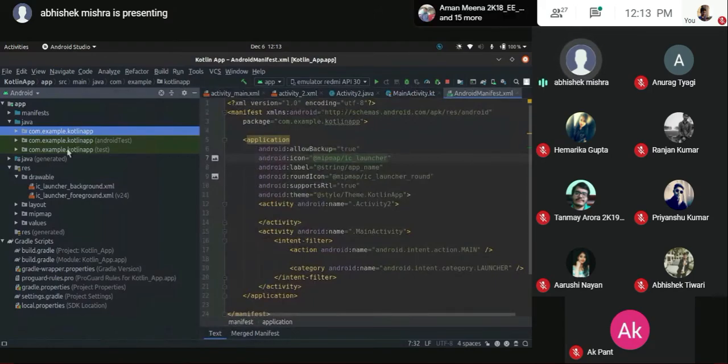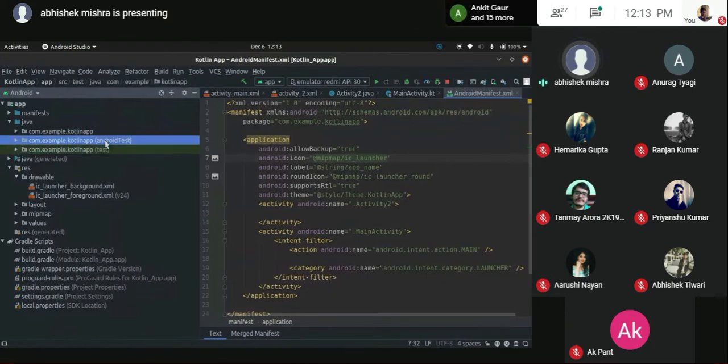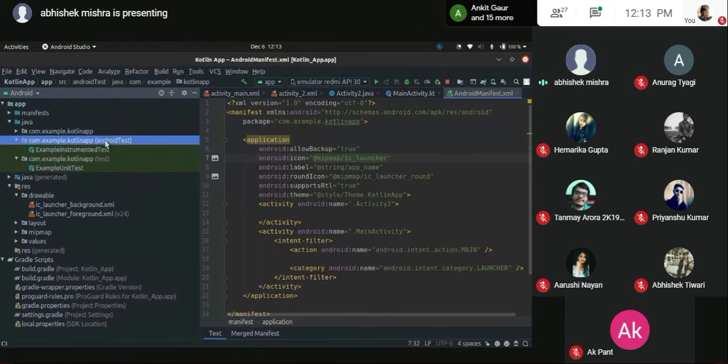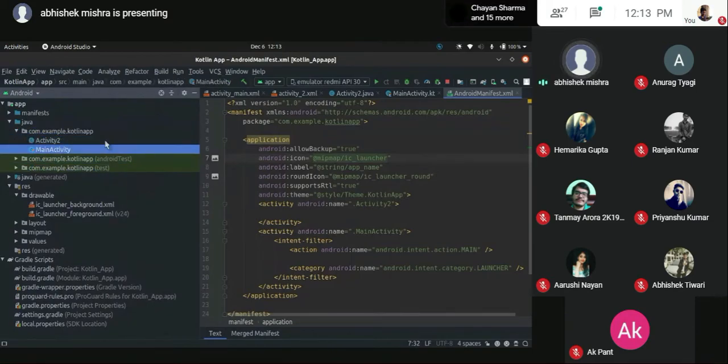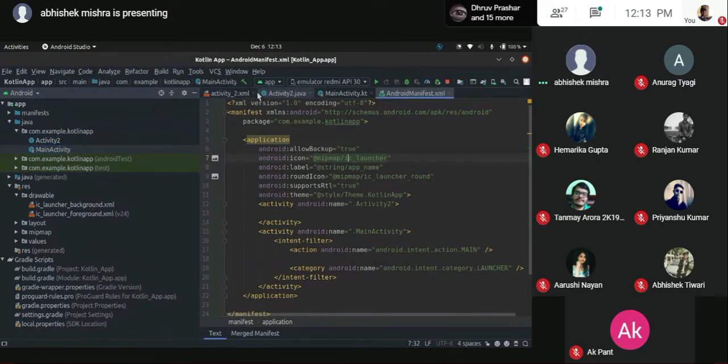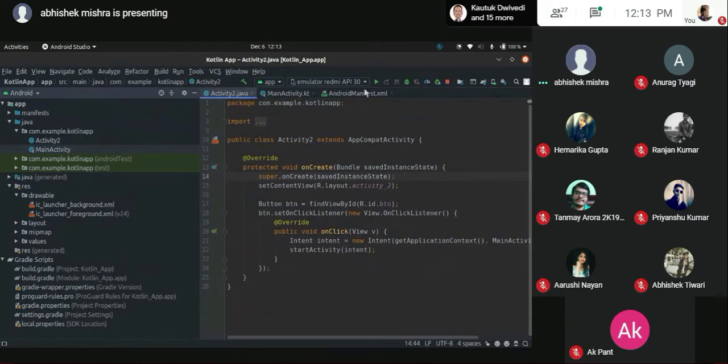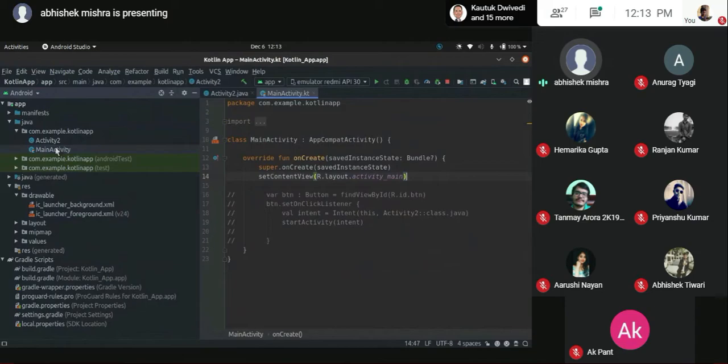Now under the Java section, we have three subdirectories here. One has no annotation written. Another is test, and a second is Android test. You don't need to do anything in these. These are auto-generated. This is basically a track of what you are doing. Now here by default we have one. If you have created Java or Kotlin, I'll remove every single thing that I have extra.